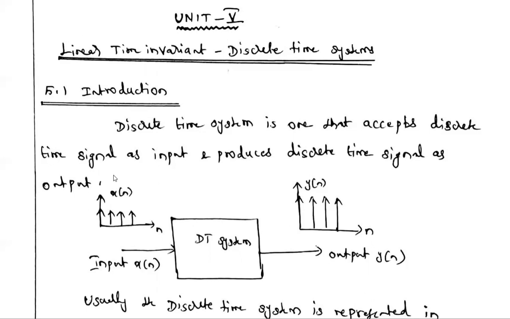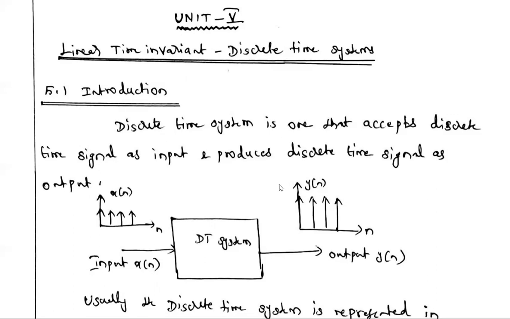Here we are going to analyze systems that are linear as well as time invariant. What is time invariant? If with respect to time the behavior of the system does not change, that system is called a time invariant system. Linear means the system satisfies the superposition property. Combined, if the system satisfies linearity and time invariance, it is called an LTI system, that is linear time invariant system. We are going to analyze this system fully in this unit.